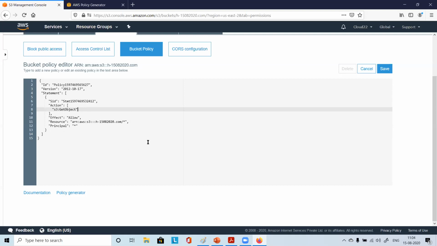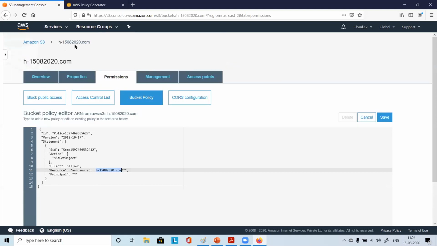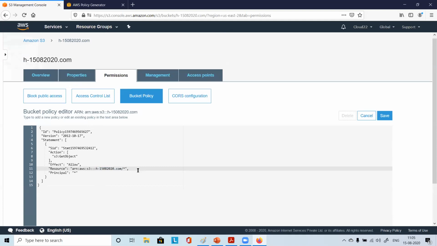Can the bucket name be changed here, Harish? Pardon? Bucket name can be changed from here. Yeah, definitely, 100%. You can simply come here and change this bucket name to some other bucket name, right? So it will be applicable, right? The only thing is we are in this particular bucket as of now, and we are giving policy for this particular bucket. So changing this bucket name is not making sense right now.